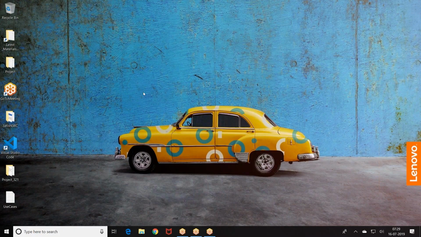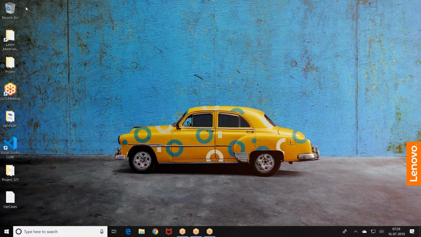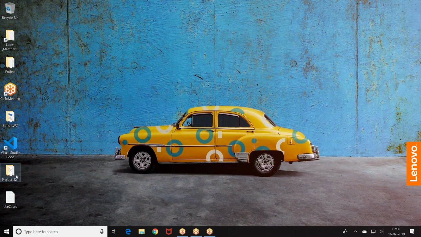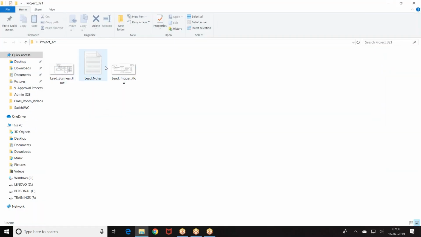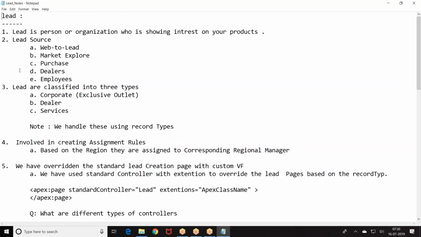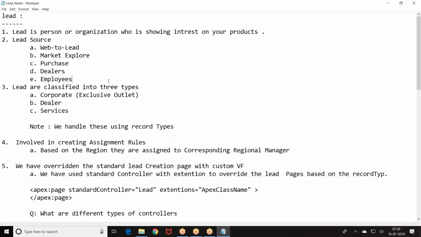In yesterday's structure, the lead structure we have given, one point I missed out. Leads are coming from different sources, and one will be coming through PA. The dealers will be applying through PA. So I will have different channels through which people will be interested to apply for the dealership.